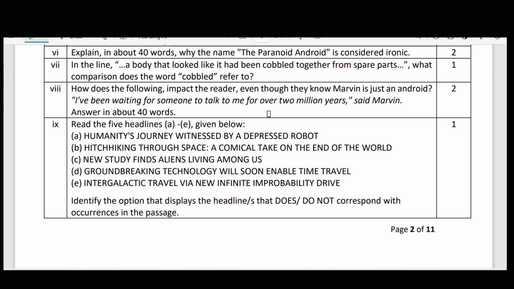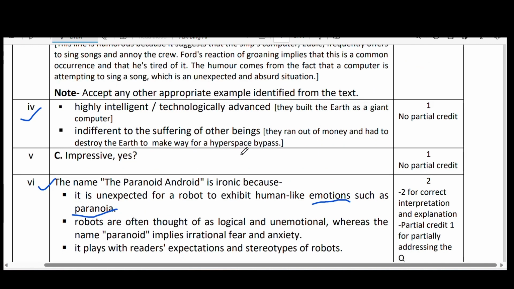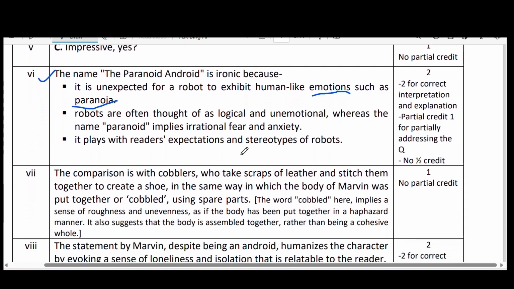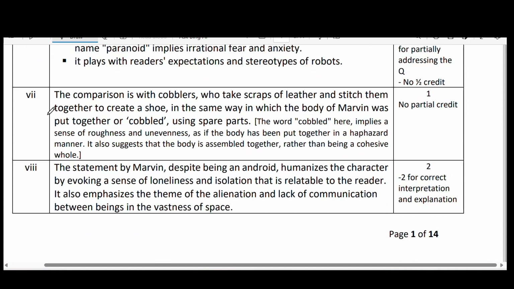Okay, then how does the following impact the reader, even though they know Marvin is just an android? I have been waiting for someone to talk to me for over 2 million years, said Marvin. So this sentence, how does it impact the readers? Readers will be impacted by observing this line. Human beings definitely feel pity on this kind of statements. That is what. Let us see. The sixth, the seventh we discussed, and now we'll go to the eighth one.